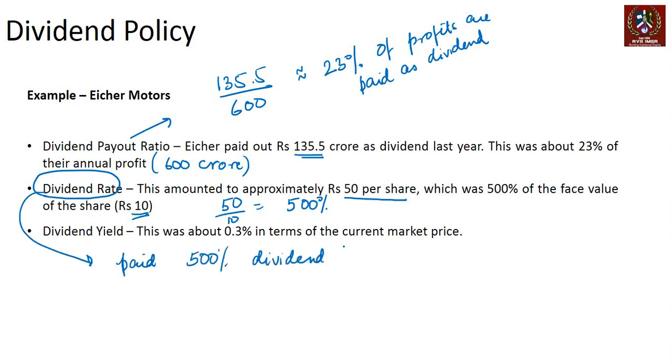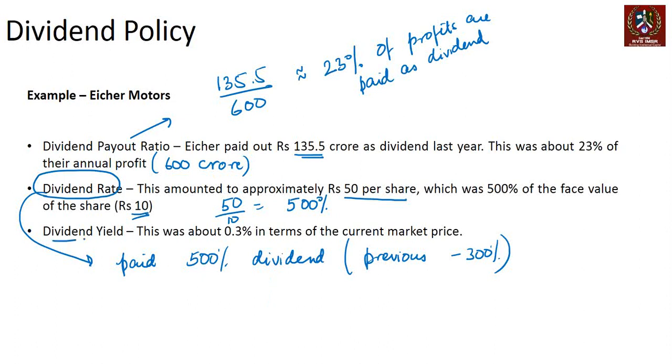Just to give you an idea, the previous year this number was 300%, which means 30 rupees a share, right? This particular year it might be higher. So essentially that's the 500% dividend that the company had paid, and historically this dividend number has gone up.